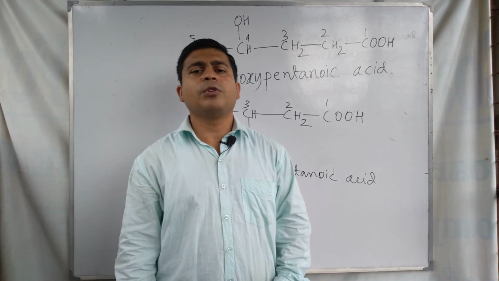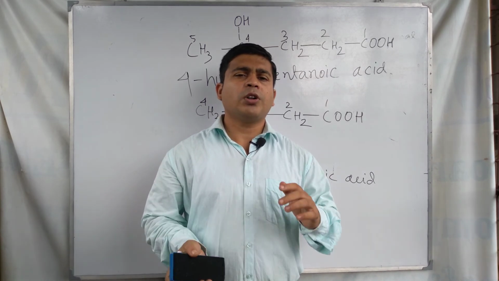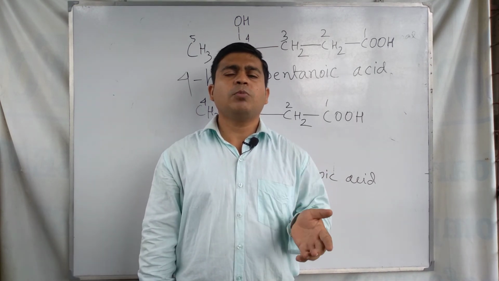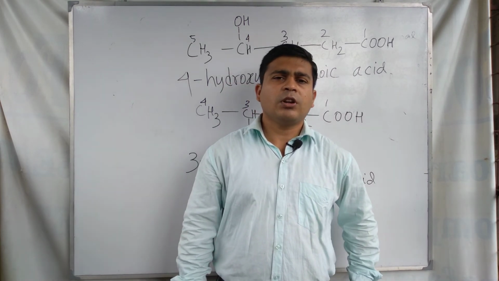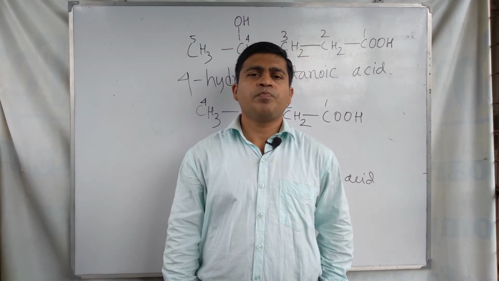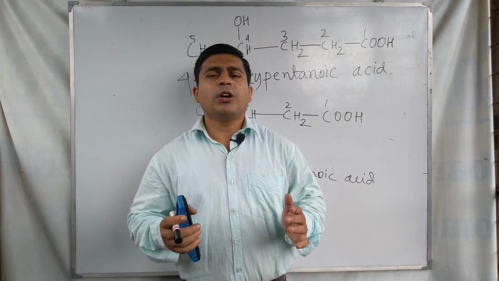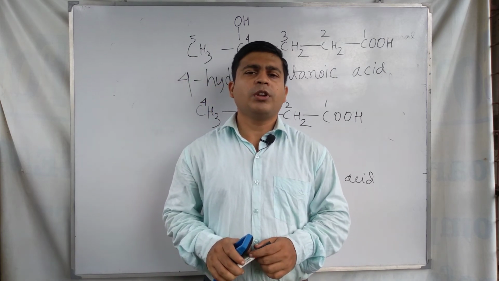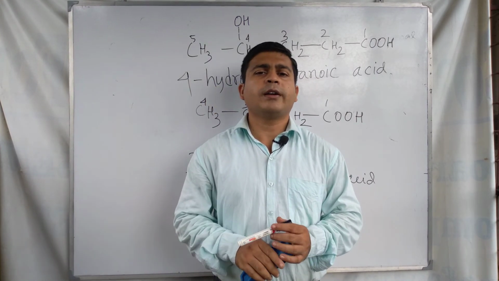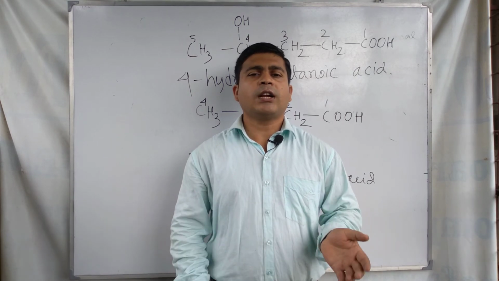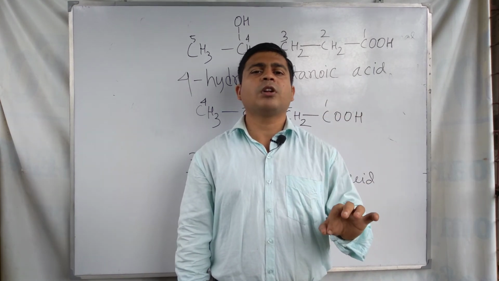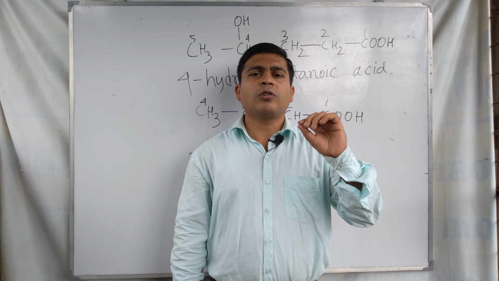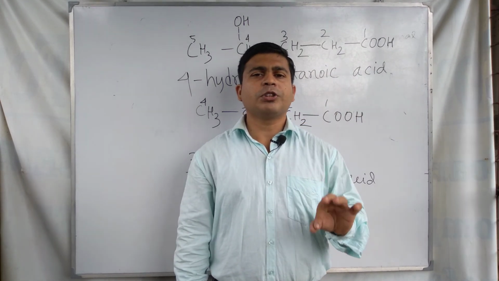I am not giving more examples in this video lecture. I am just trying to show you that for a compound which has more than one functional group or substituent, you select which one is the principal functional group and which is the secondary functional group, as in these examples of primary and secondary functional groups in organic chemistry for writing IUPAC names. In compounds where multiple functional groups are present, one is the main or principal functional group, and the others are substituents or secondary functional groups. For the principal functional group we take the suffix, and for the secondary functional group we take the prefix. That is the point of discussion in this topic.